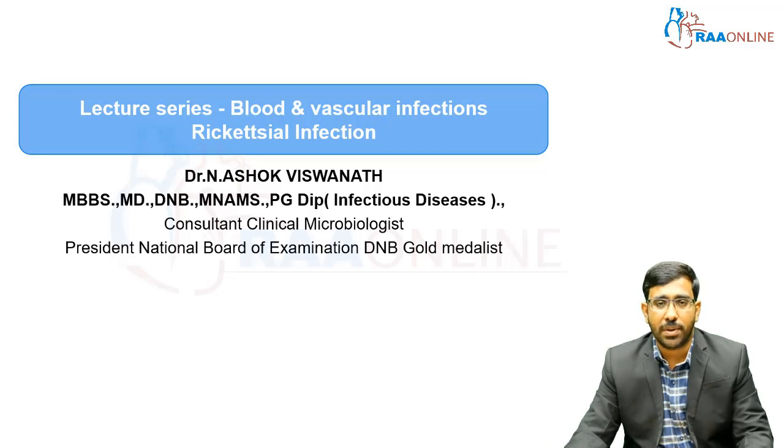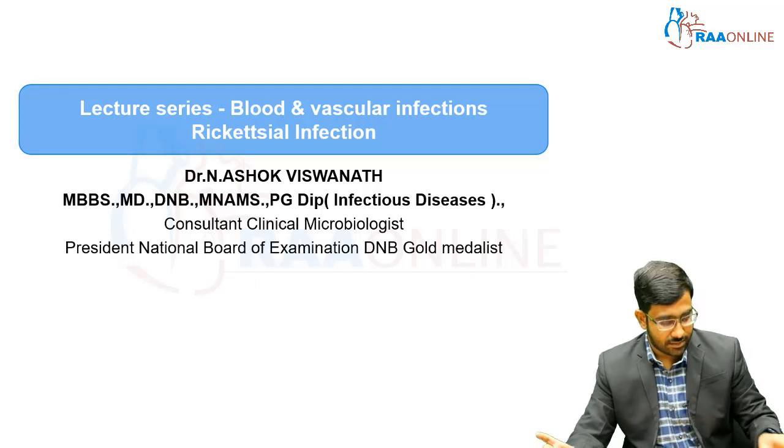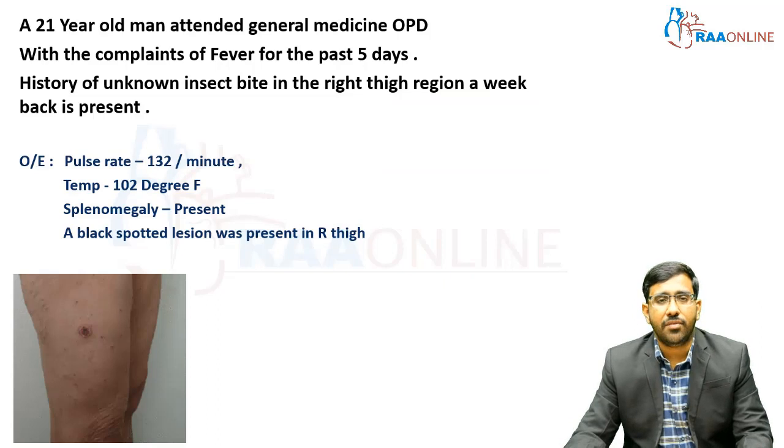Before going into the topic, I will show you a case. With that case, we will go into the theoretical background. Here we have a 21-year-old male who attended the general medicine outpatient department with a complaint of fever for the past 5 days, and a history of an unknown insect bite in the right thigh region about a week back. On examination the pulse rate was 132 per minute, so tachycardia is there, and temperature is 102 degrees Fahrenheit, so the patient is febrile.